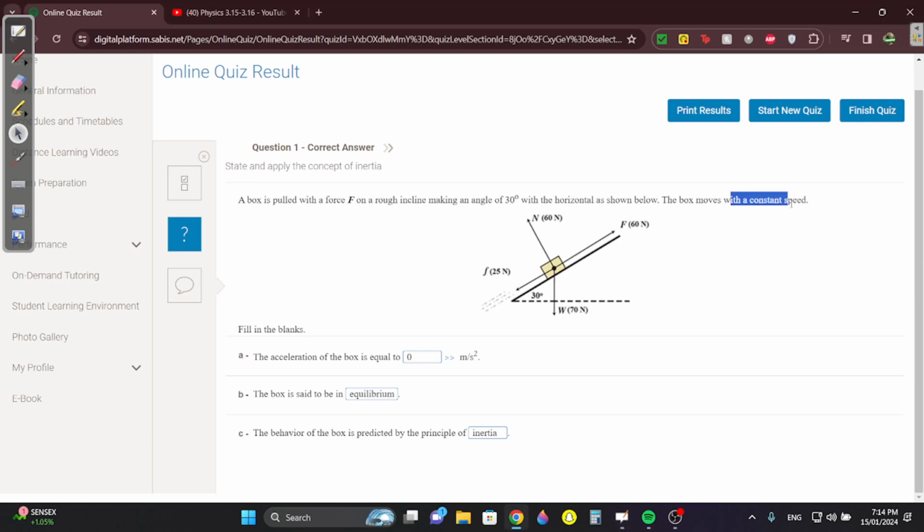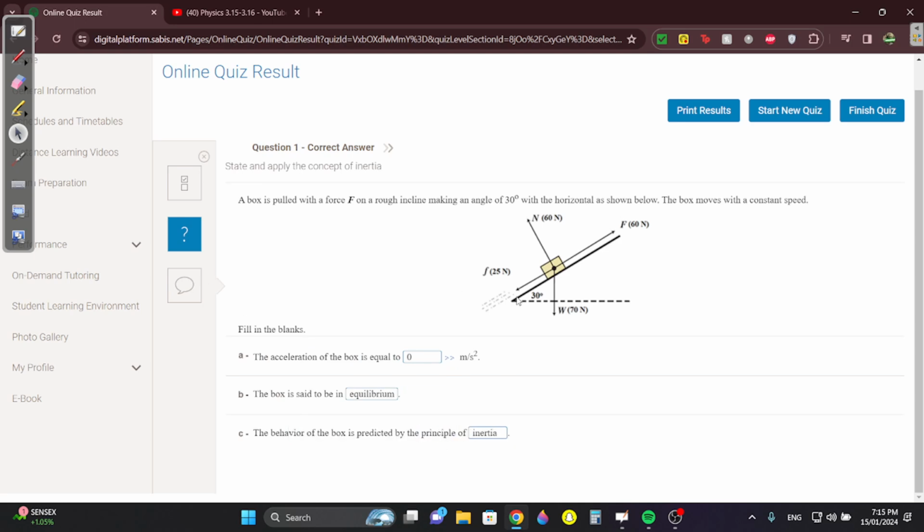It's going to stay at the same speed. Since it's moving with a constant speed here, the forces are balanced, so the acceleration is always zero, and the box is said to be in equilibrium. Equilibrium means it's equal here and here, and the behavior of the box is predicted by the principle of inertia.